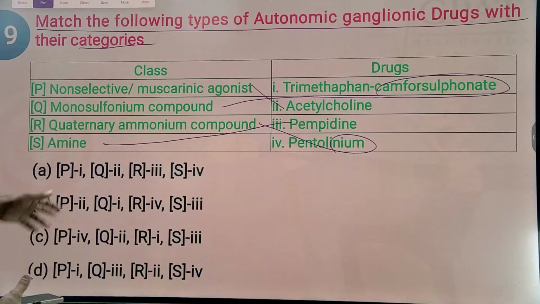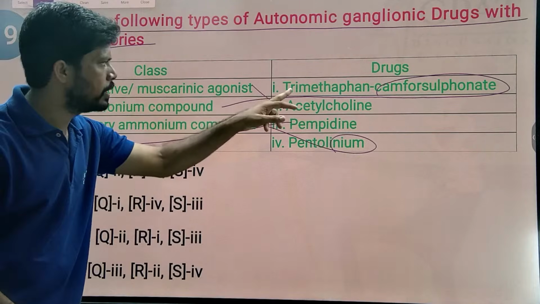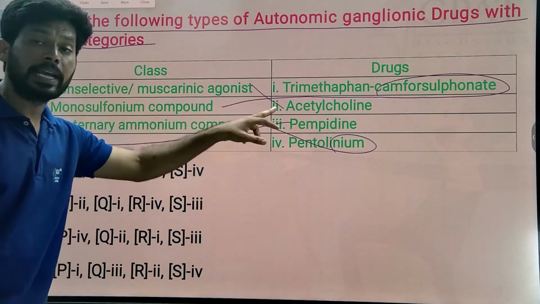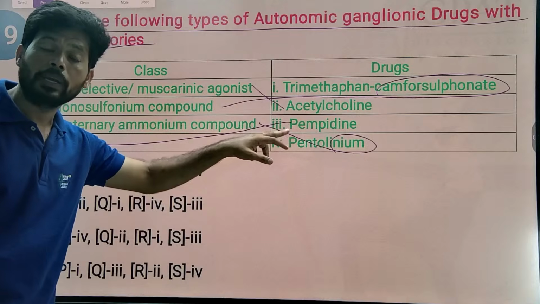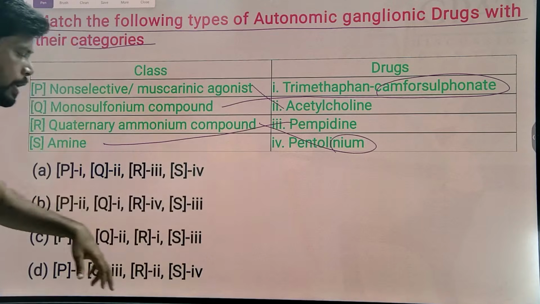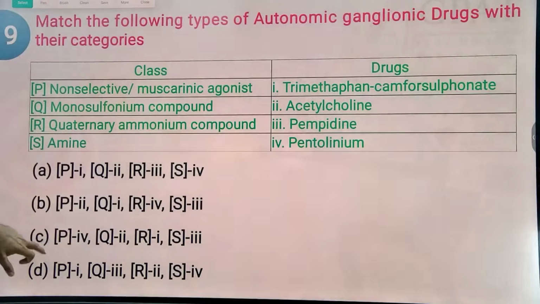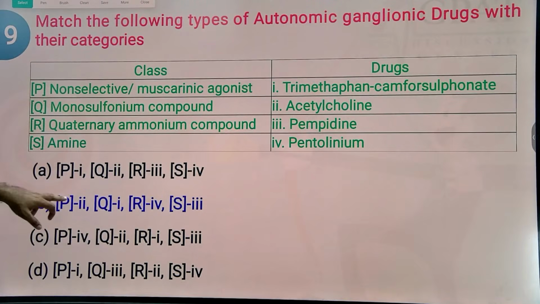So here the simply monosulfonium compound is trimethaphan camphorsulfonate and non-selective generally it is acetylcholine. Acetylcholine is non-selective, it acts on muscarinic receptors as well as nicotinic receptors. So by this you can understand the answer is option B.